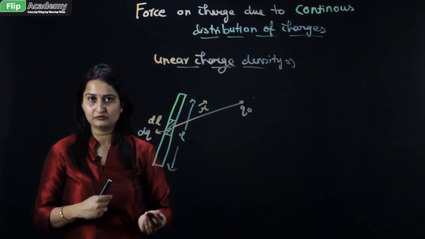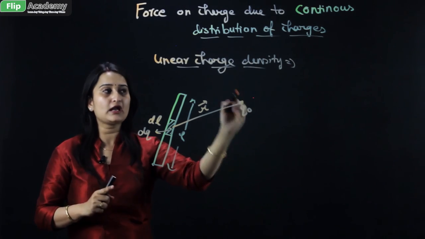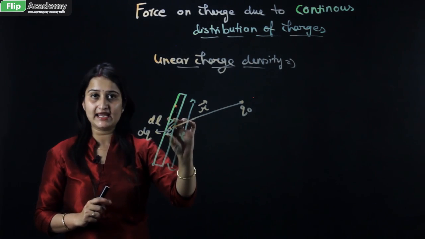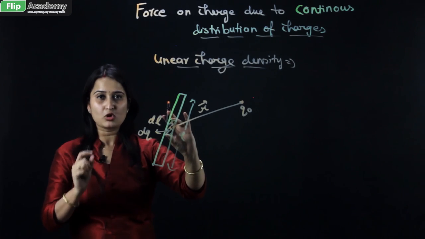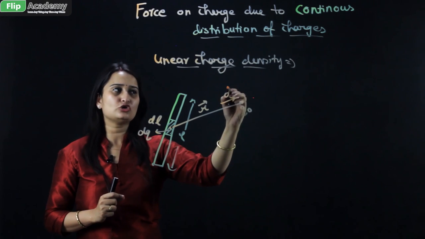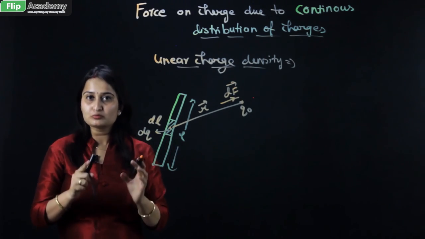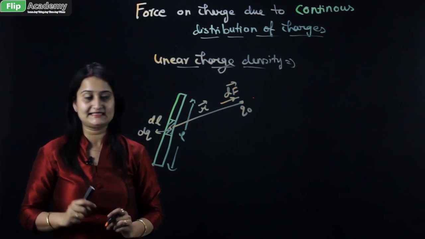This is what we have to find: the net force on Q naught by the dq, which is the charge along length dl. If we are talking of a smaller charge, then the force exerted on Q naught is also very small, that is dF. dF represents a smaller part of the force. Now apply Coulomb's law in this condition.